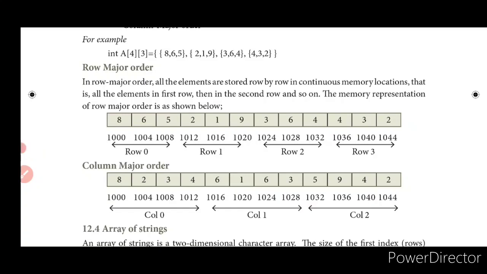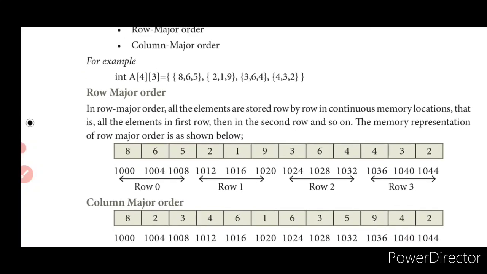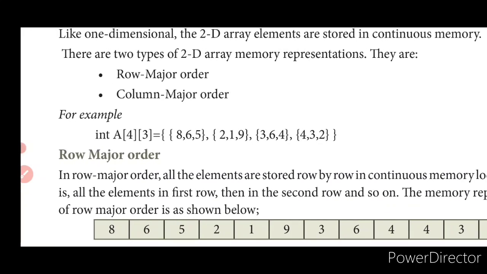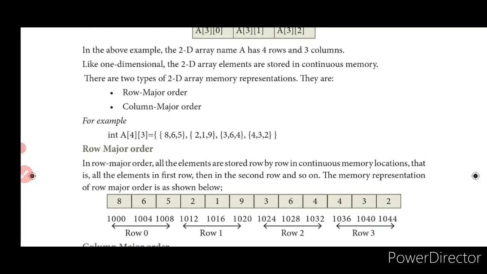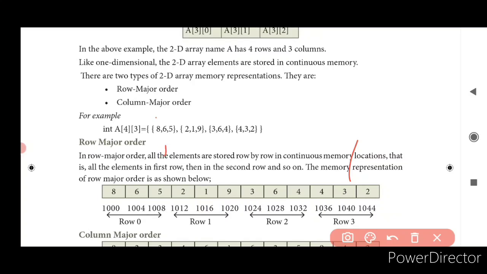Column wise, though it is represented row wise. 8 6 5 2 1 9 3 6 4. First this value, next this value, next this value. Like this it is going to move, right? For the first attempt, if you give it like this, yes, it is going to be column. And if it is continuous, it is going to be row.